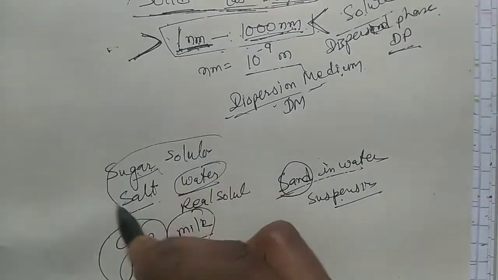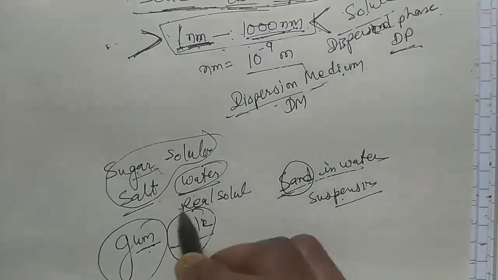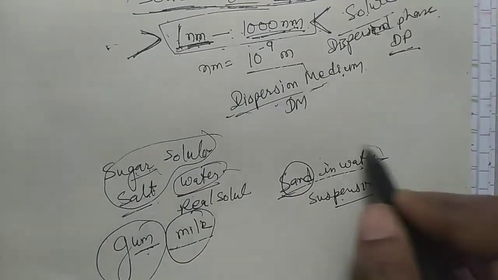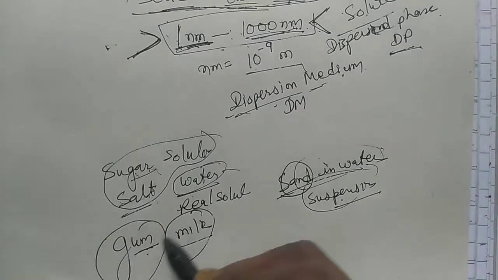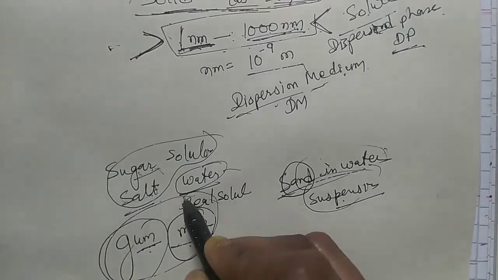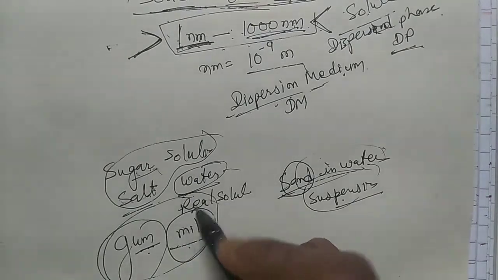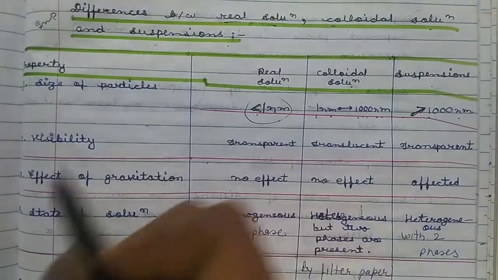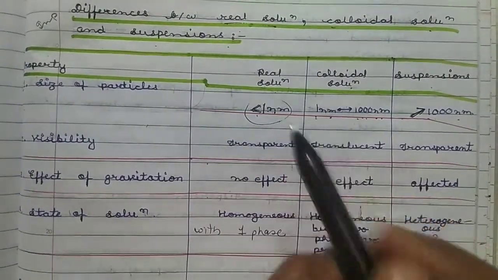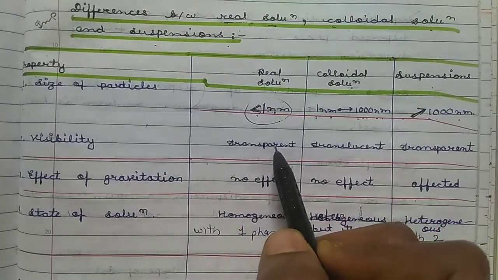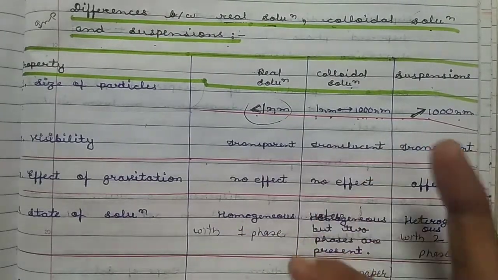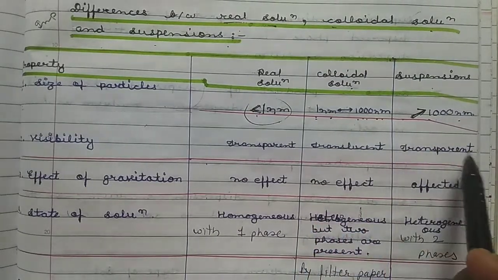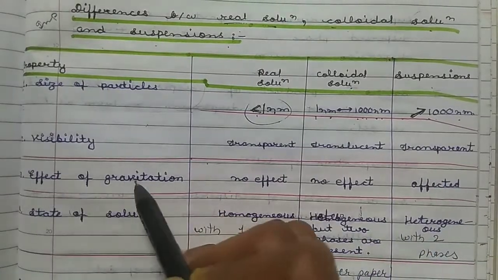So keep these examples in mind for the three types of solution: sugar or salt solution as real solution, sand in water as suspension, and gum or milk as colloidal solution. So we can understand easily the types and differences between these solutions. Visibility: in salt or sugar solution, the visibility is transparent, while in colloidal solution like gum solution, they are translucent, but suspensions are opaque. Okay, now the effect of gravitation.